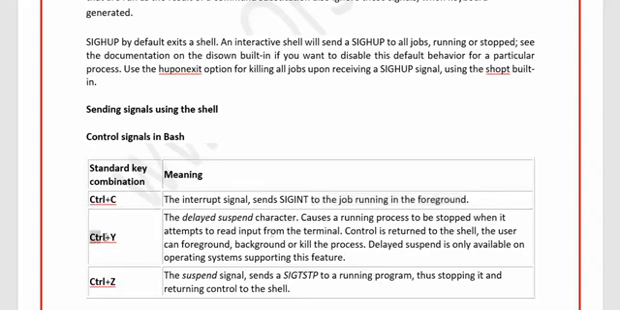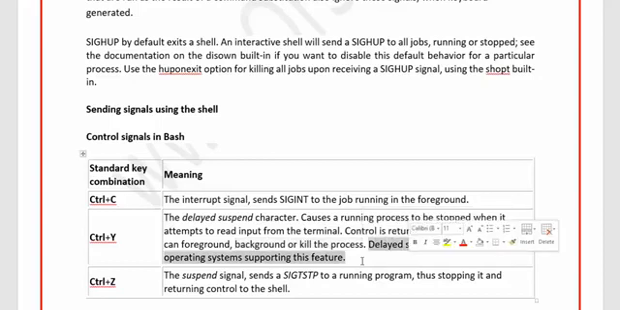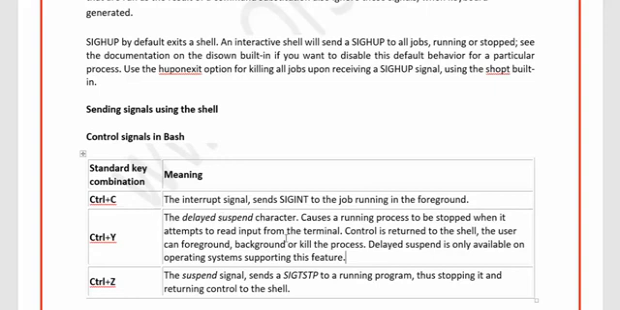Now, Control Y is something that can be used. The delayed suspend character causes the running process to be stopped when it attempts to read input from the terminal. Control is returned to the shell. The user can foreground, background or kill the process. Delayed suspend is only available on operating systems supporting this feature. So Control Y is the delayed suspend character. That means if you want to delay some input that is passed by the user to the bash script, then Control Y is something you use.